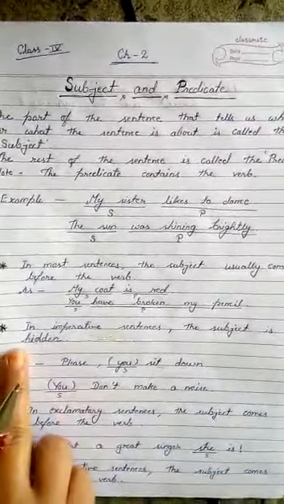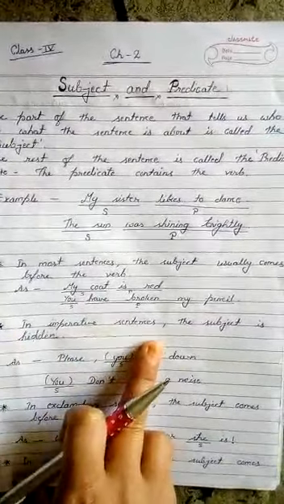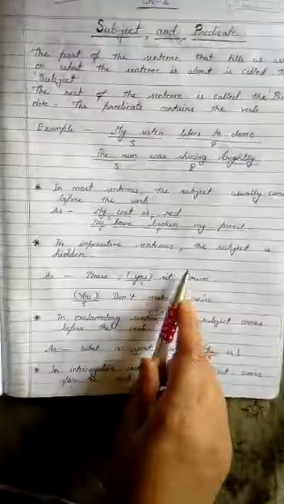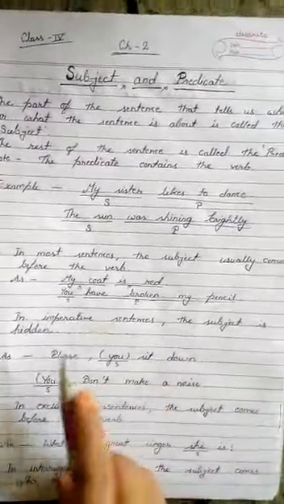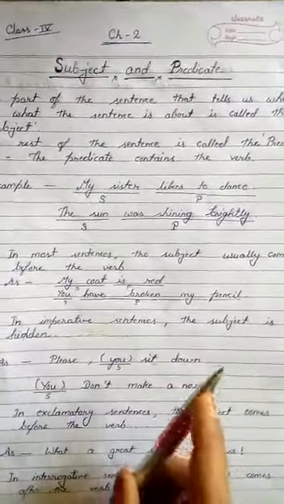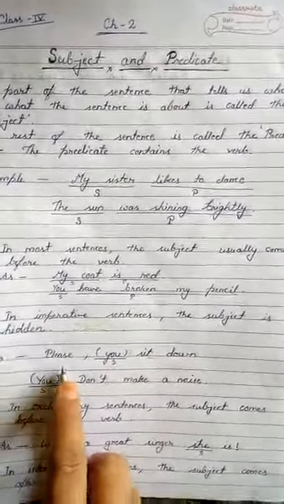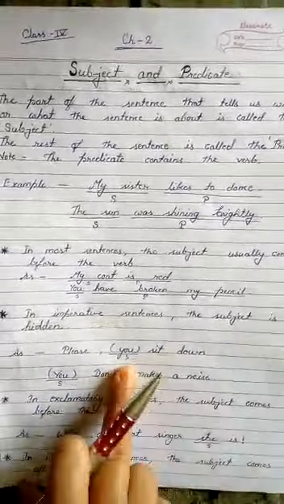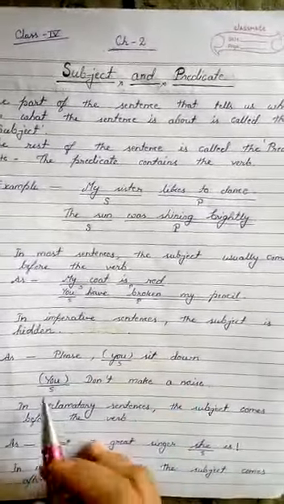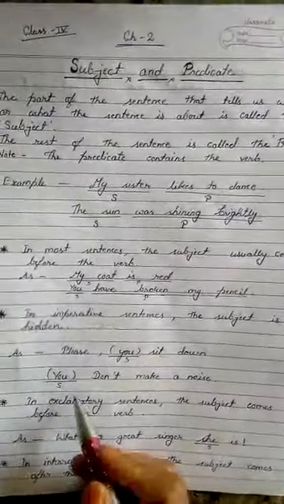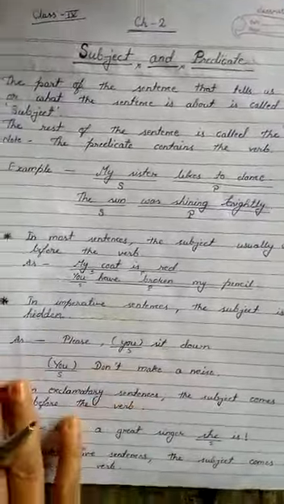And next, in imperative sentences, the subject is hidden. Imperative sentences में subject हमेशा छिपा हुआ होता है, means वो दिखाई नहीं देता. For example, please sit down. Here you can see that you is hidden. In the next sentence, don't make a noise. Here you is also hidden.